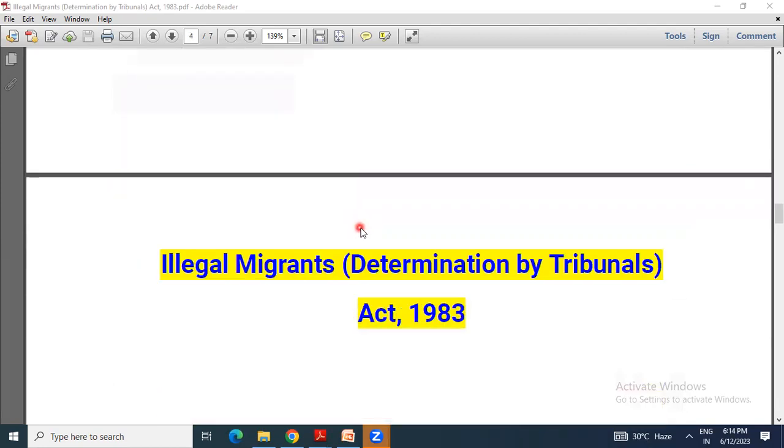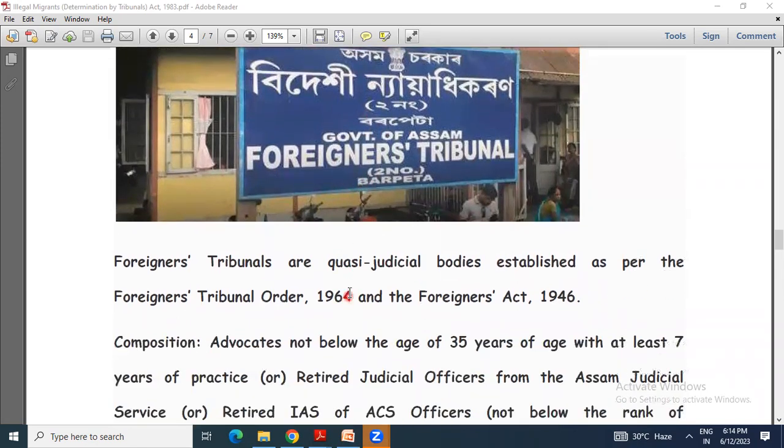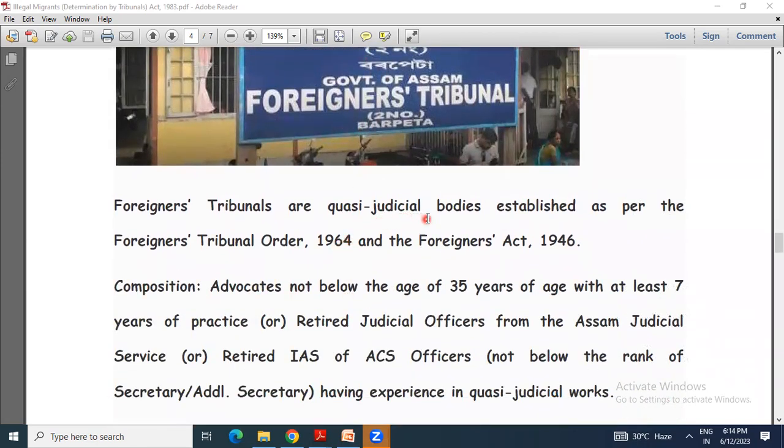Then what is a Foreigners Tribunal? Just as I told you, you can see this type of Foreigners Tribunal. This is from Barpeta. Now, these Foreigners Tribunals are quasi-judicial bodies established as part of the Foreigners Tribunal Order 1964 and the Foreigners Act of 1946.